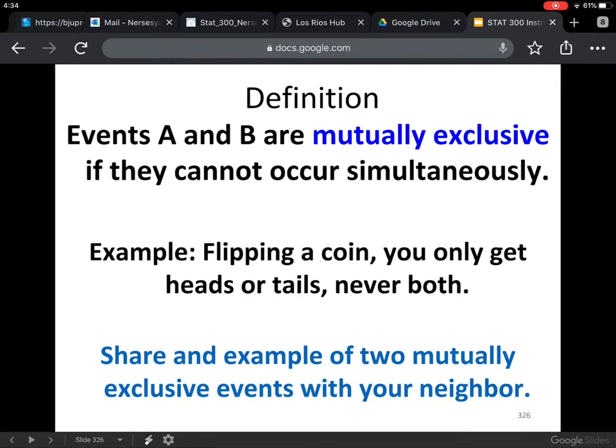Two events are mutually exclusive if they cannot occur simultaneously. For instance, flipping a coin, you get only heads or tails, but you can't get both. And then usually in the classroom, you can share an example or two of two mutually exclusive events with your neighbor. Something that has no overlap.